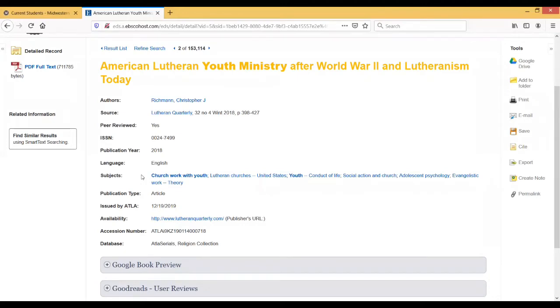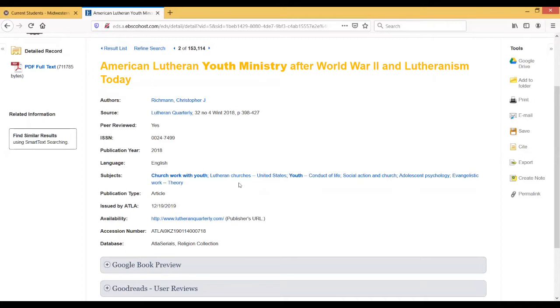And as you're looking through those, we have church work with youth, Lutheran churches in the United States, youth, conduct of life, social action in church, adolescent psychology, evangelistic work, theory. You'll notice that there's something that sticks out in regards to these subject headings, and that is that not a single one of them says youth ministry.